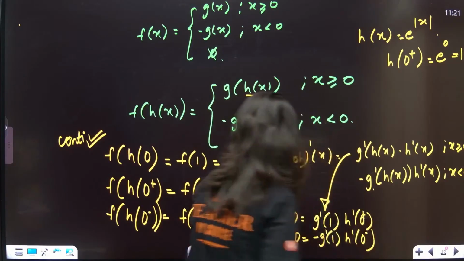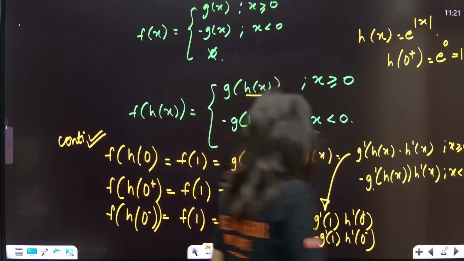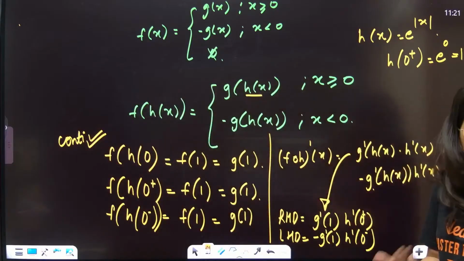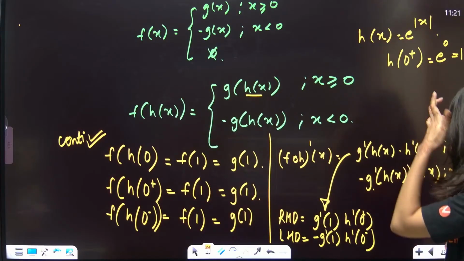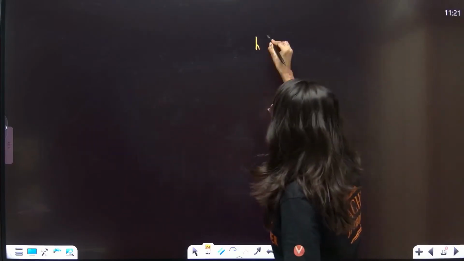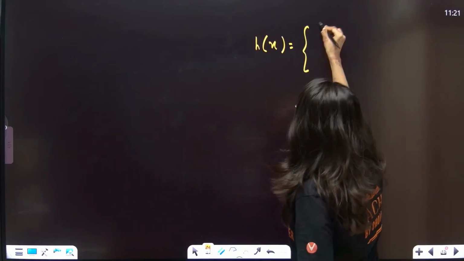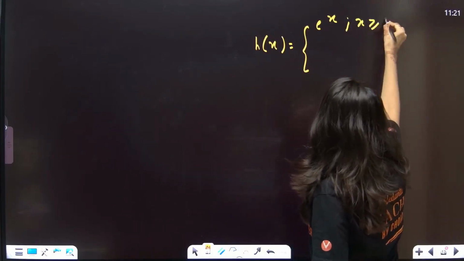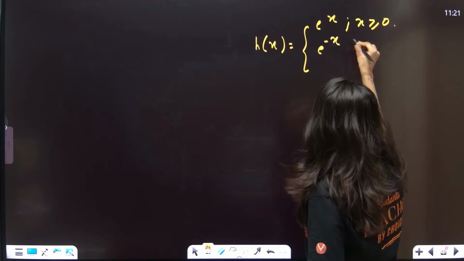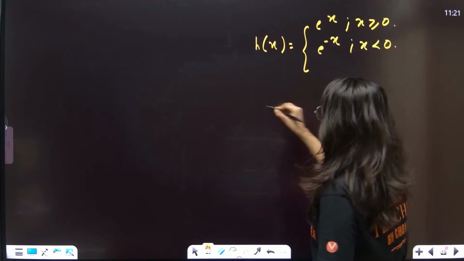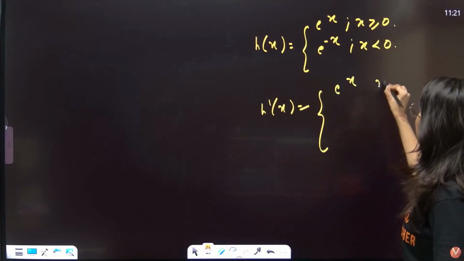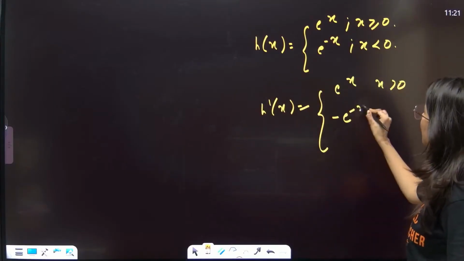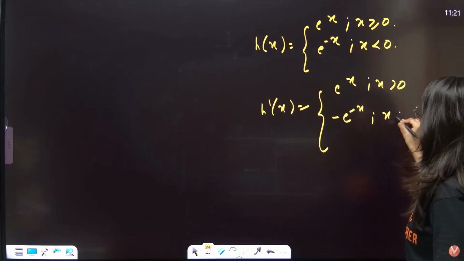This is 0 plus. Now understand, if I talk about h dash 0: h of x is equal to e raised to power x when x is greater than or equal to 0, and e raised to power minus x when x is less than 0. H dash x, anybody can tell me? E power x when x is greater than 0, minus e power minus x when x is less than 0.